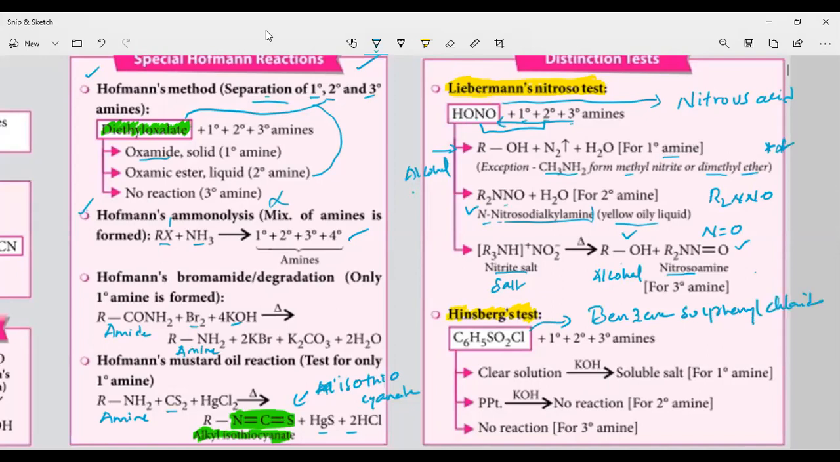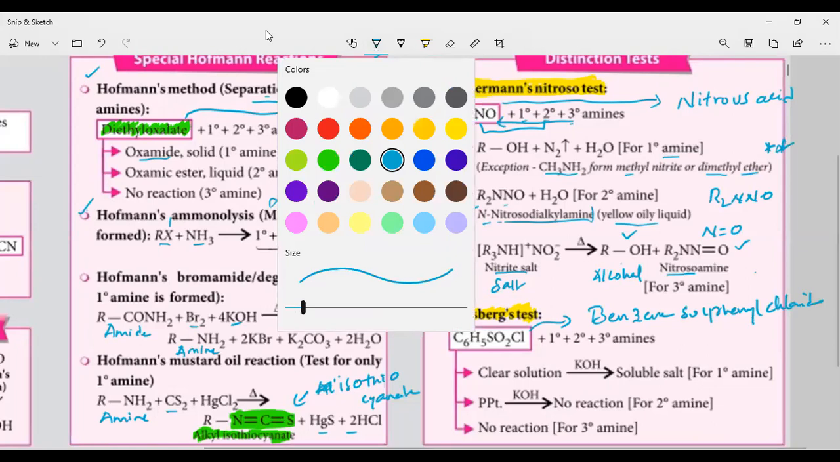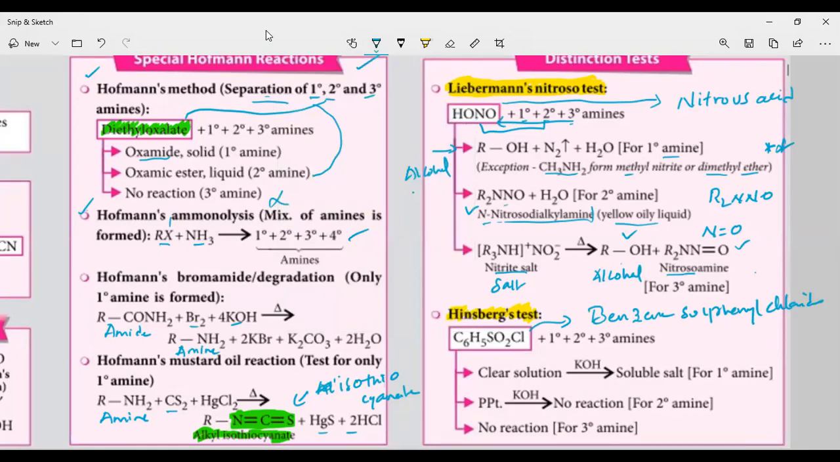This Hinsberg reagent is also used for the separation of primary, secondary, and tertiary amine, and it is also used for the test for the primary, secondary, and tertiary amine. When Hinsberg reagent reacts with primary amine, it will form a clear solution, and upon reacting with KOH, it will form the soluble salt. When it reacts with the secondary amine, you are going to get the precipitate. The precipitate upon dissolving in KOH shows no reaction.